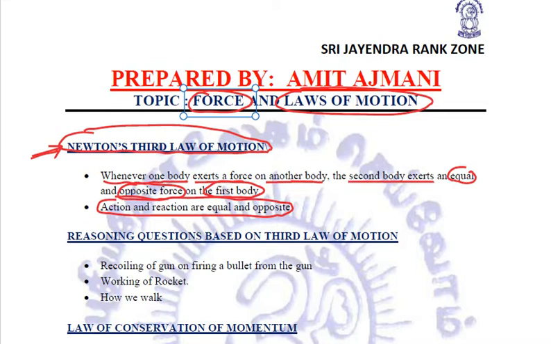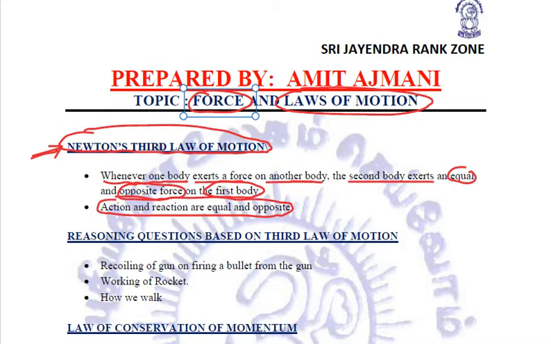And this we can relate with the help of a very common example. If we wear roller skates on our feet, and after wearing skates, you push a wall in the forward direction, then because of Newton's third law of motion, the wall will also exert an equal and opposite force on you, and that is the main reason why we will also come backward.